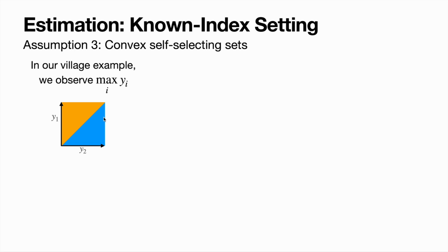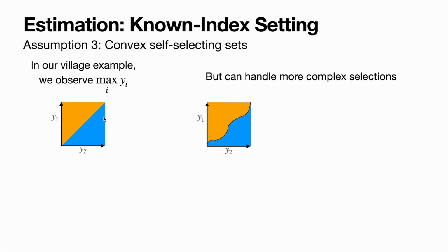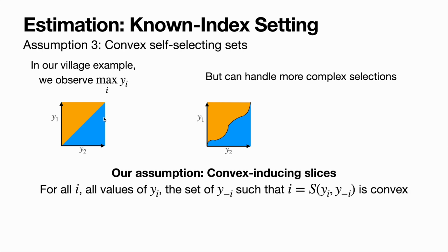Our final assumption is on the structure of the selection function S. So in our hunter, fisher, village example, what we observed was the maximum of all of the potential outcomes. But we'd also hope to handle slightly more complex selection functions. For example, in our SAT score example, the student first looked up their probability of acceptance, then reported the score that would maximize their probability of acceptance. And the criterion that we come up with in our paper is something called the convex inducing slice assumption.